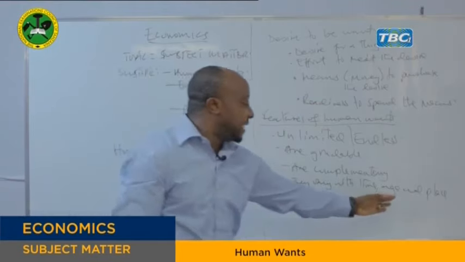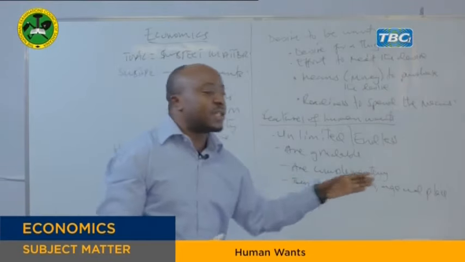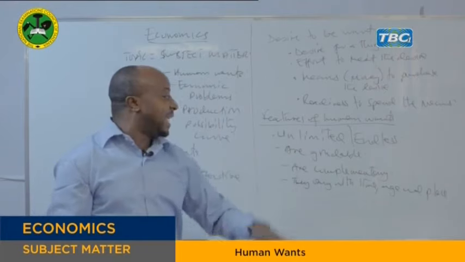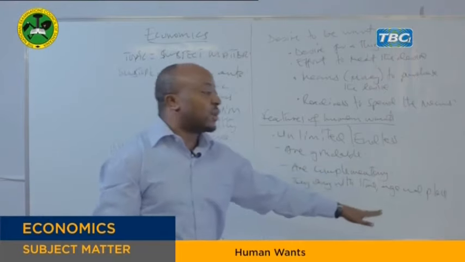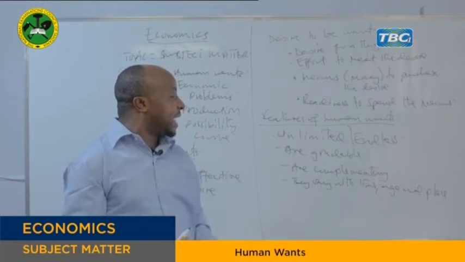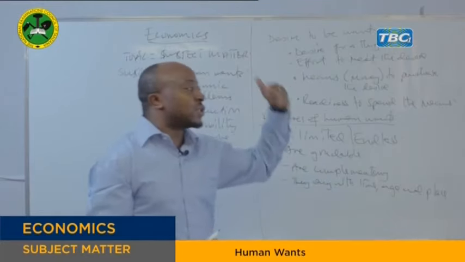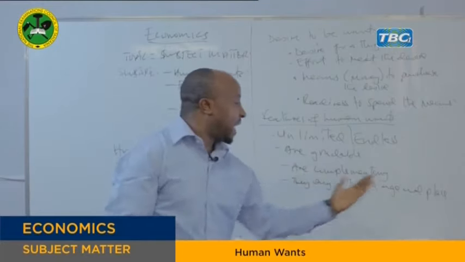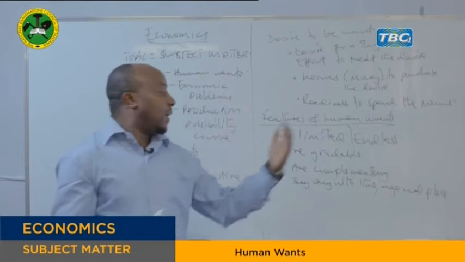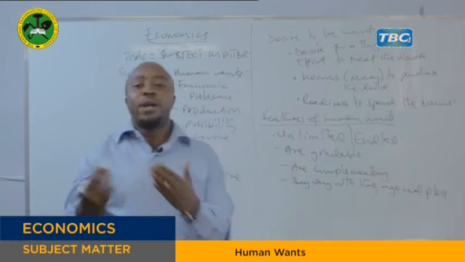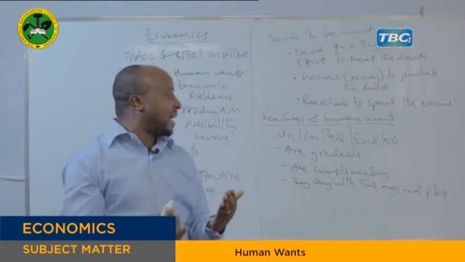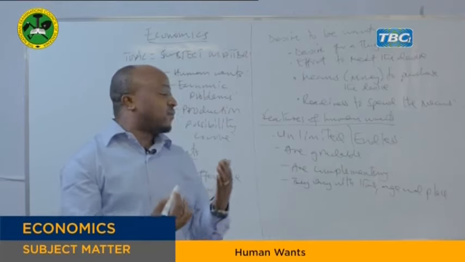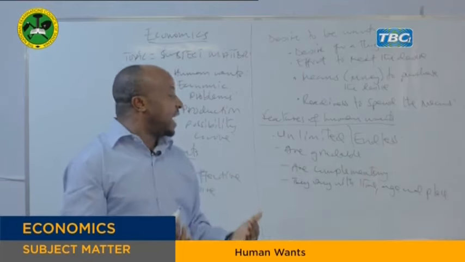In terms of age, you can see that the wants of children and young people differ from the needs of the working class, but also they differ from those of old people. The old people have their own wants. Those young people have their own wants. So they are not the same. For example, in clothing, in food, in all needs, you find they differ,